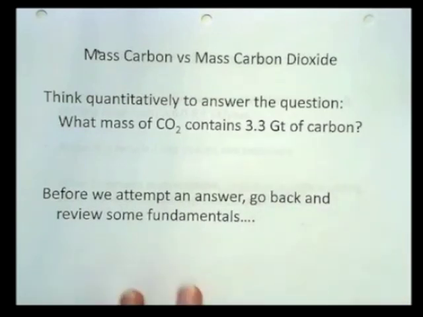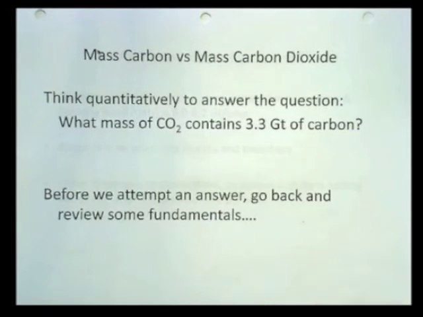Now, before we attempt to answer this question, we need to go back and review some basic chemical fundamentals so that we can answer this question. Some of you may have had a really strong background in these basic chemical fundamentals about molar mass and atomic mass and whatnot.